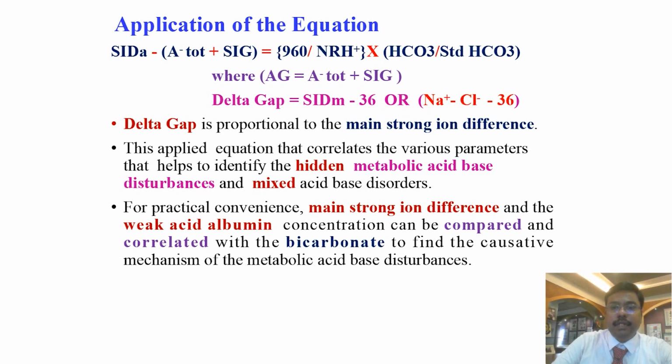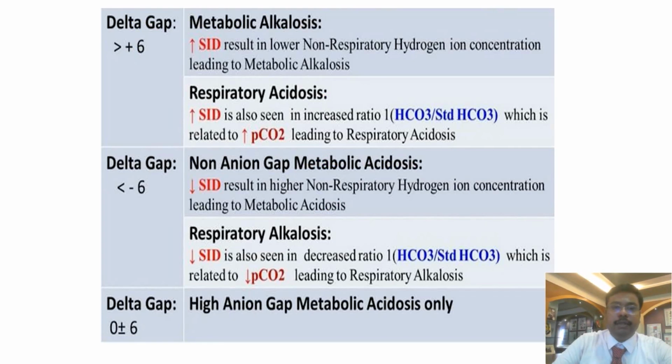And then delta gap is equal to sodium minus chloride minus 36, or main strong ion difference minus 36. This is directly proportional to the main strong ion difference. So this applied equation correlates the various parameters and helps to identify hidden metabolic acid-base disturbances and mixed acid-base disturbances. For practical convenience, the main strong ion difference and the weak acid albumin concentration can be compared and correlated with the bicarbonate to find the causative mechanism of the metabolic acid-base disturbances, because we are not estimating all the ions for practical purposes.